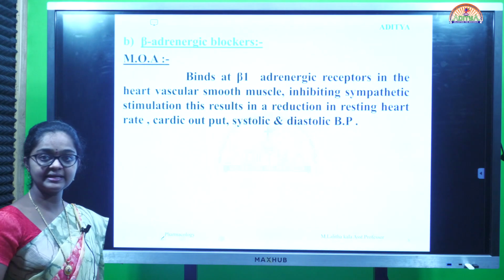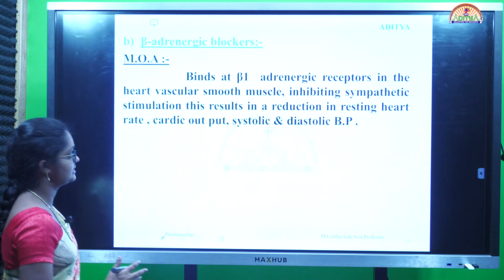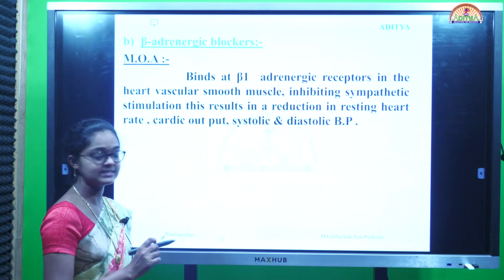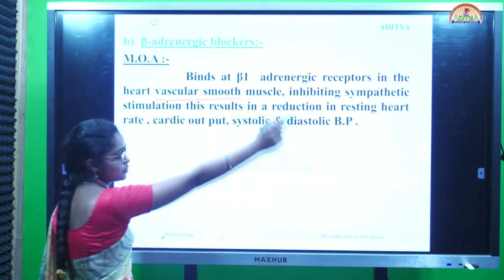Next, coming to beta adrenergic blockers. Mechanism of action: they bind at beta-1 adrenergic receptors in the heart and vascular smooth muscles.